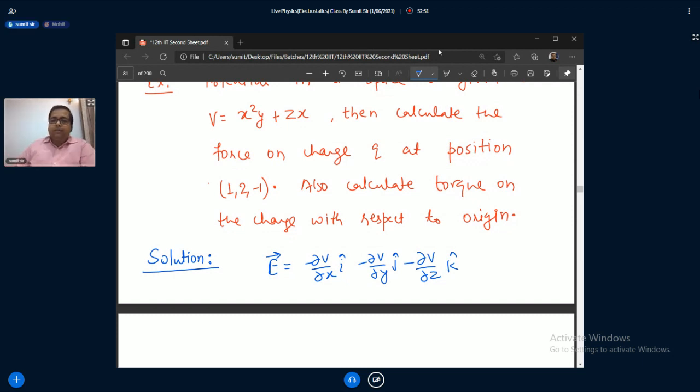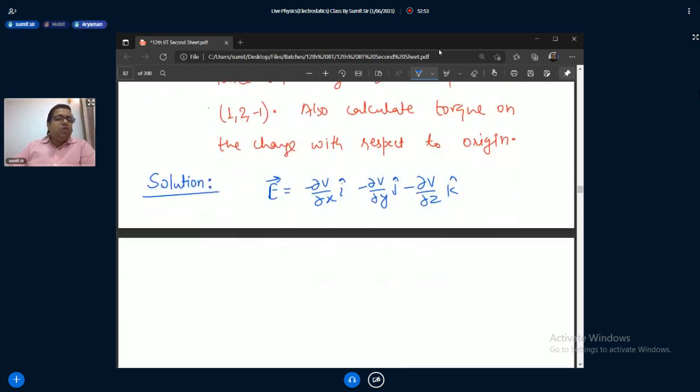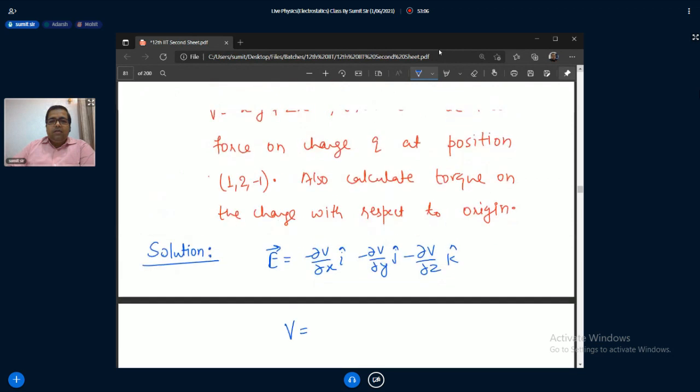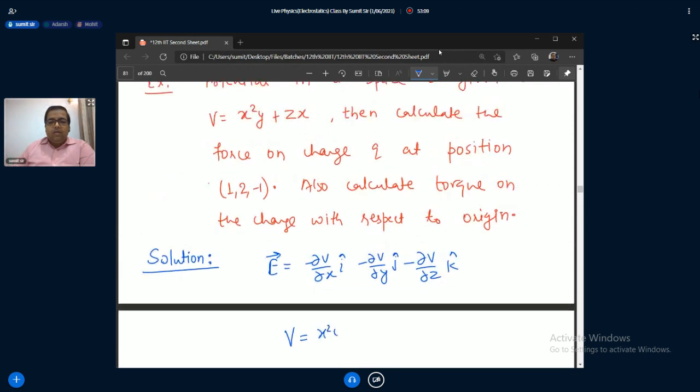Okay, now, do you know how to partially differentiate the function? No sir, because x square and y are together, and z is together. So the function is x square y plus zx.